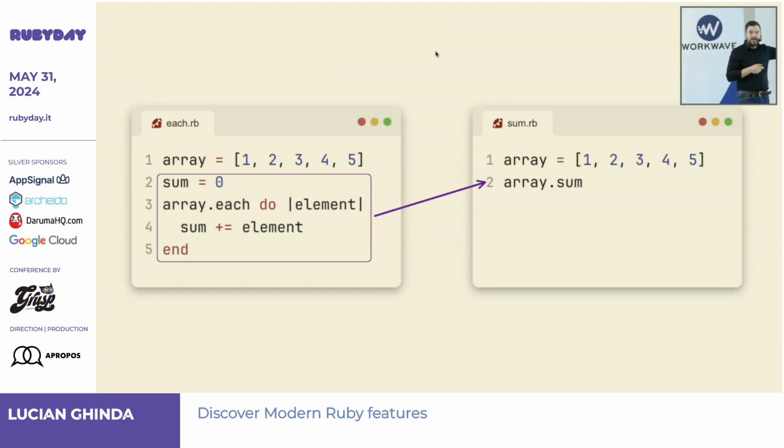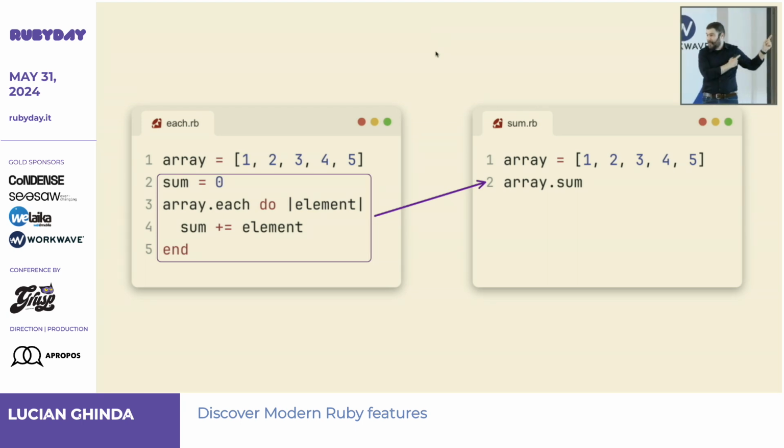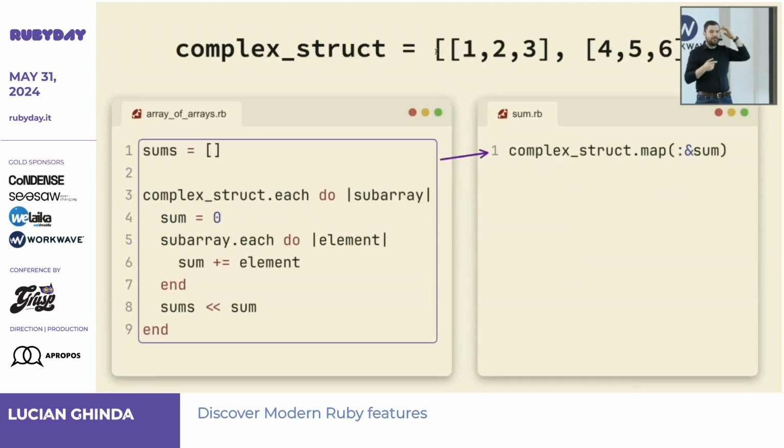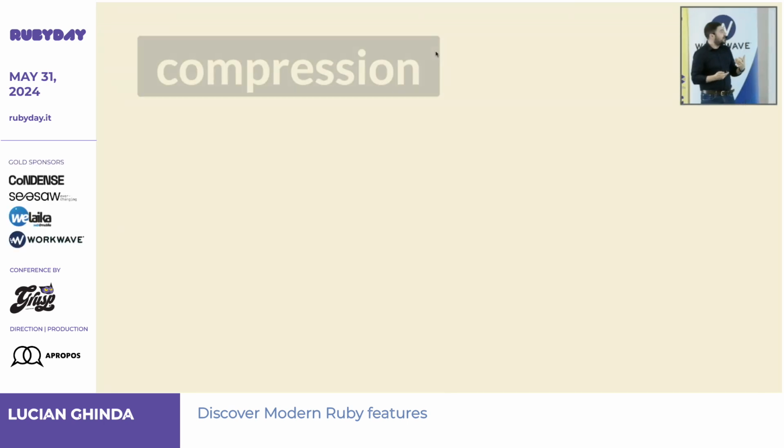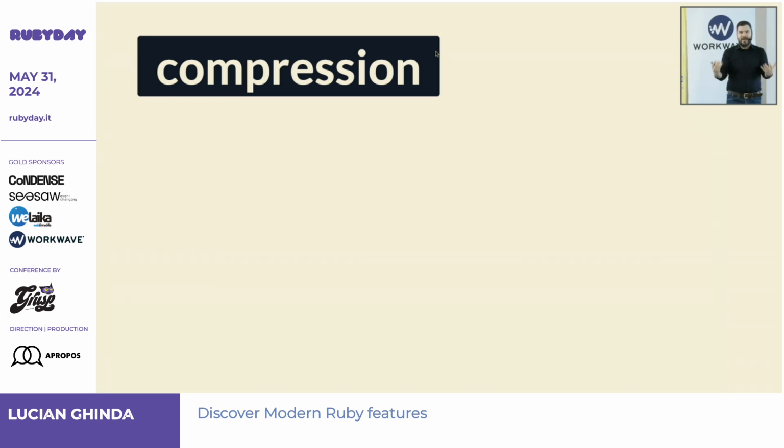Even more so, Ruby comes with beautiful aliases, right? So I can do a sum just writing sum, so that's a beautiful compression. I don't even have to think about the name of the accumulator inside it, right? And more so, if you think about map, what this brings us is that by using these concepts that are compressing some algorithms into simpler concepts, I can tackle more complex algorithms. Now, this is not exactly LeetCode complex, but just doing the sum of some subarrays, right? I can write it this way or the other way, right?